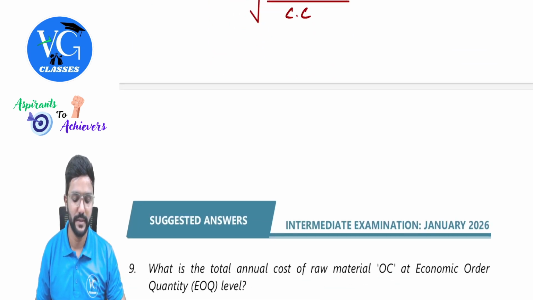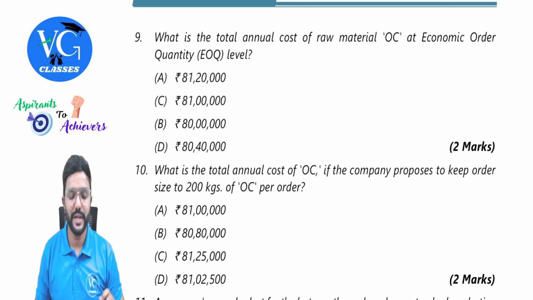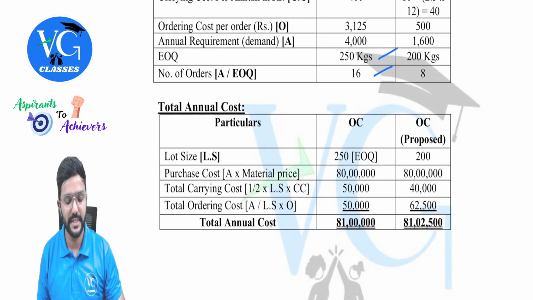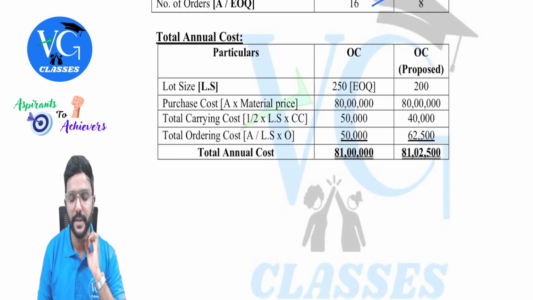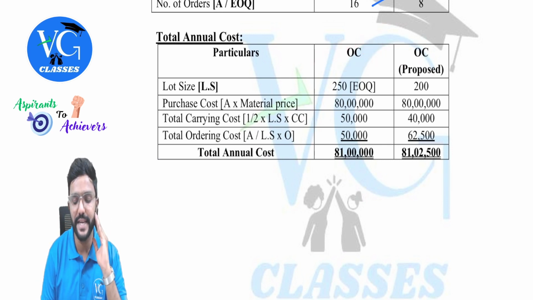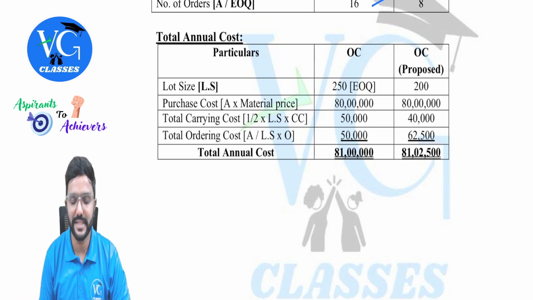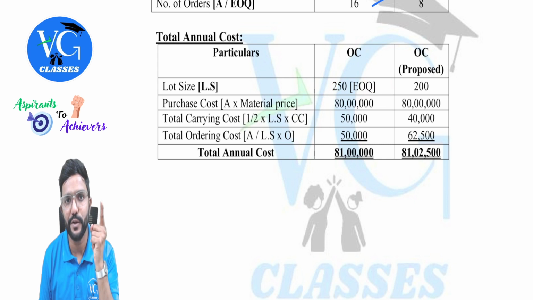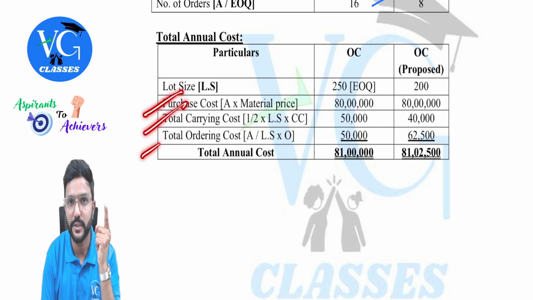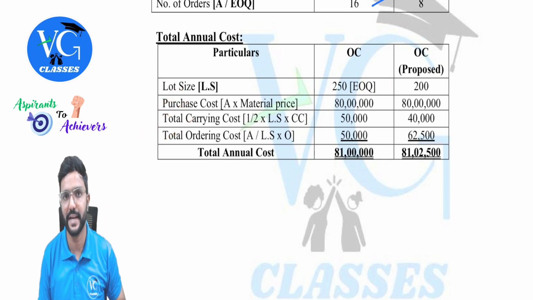Got it? Yes, sir. Next, total annual cost. At two levels they have asked. Total annual cost of OC itself, they have not asked for OE, but for OC first they have asked at EOQ level. So what would be the lot size at EOQ level? EOQ itself, that is 250. Please be careful. Annual cost includes purchase cost, carrying cost plus ordering cost. All three you have to take aggregate.